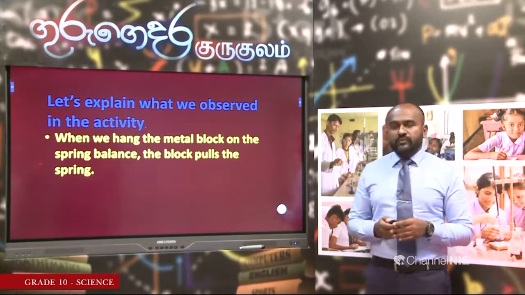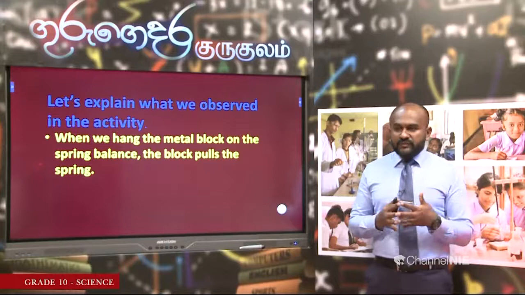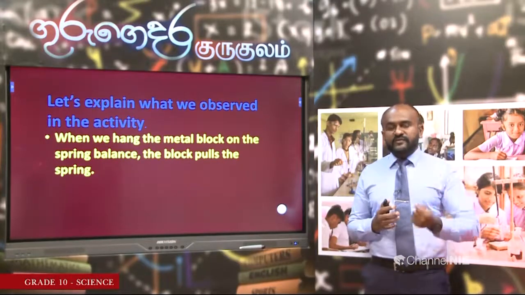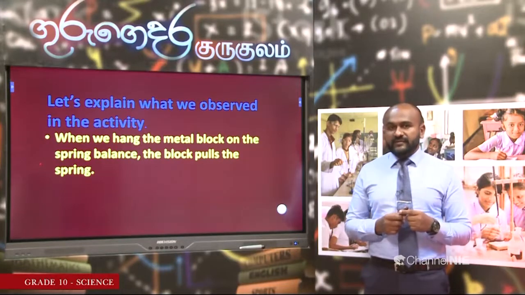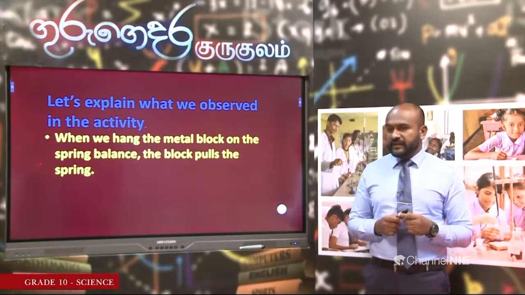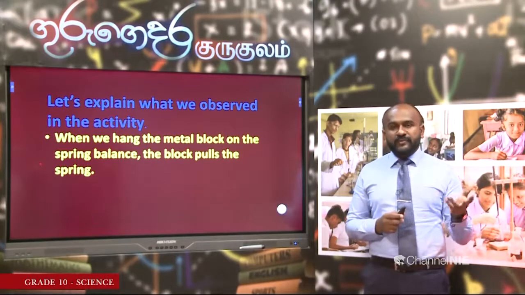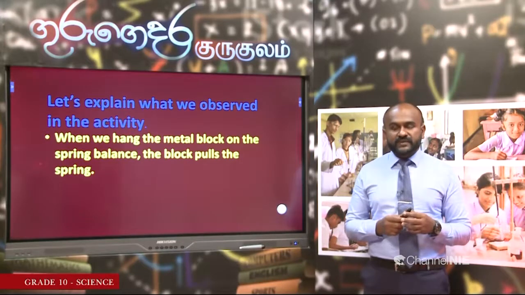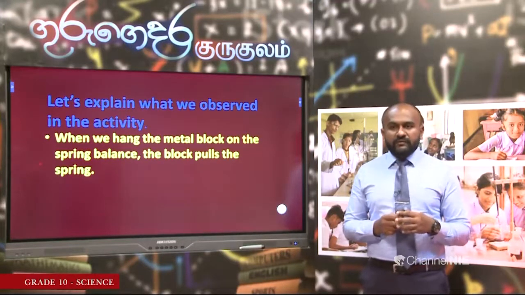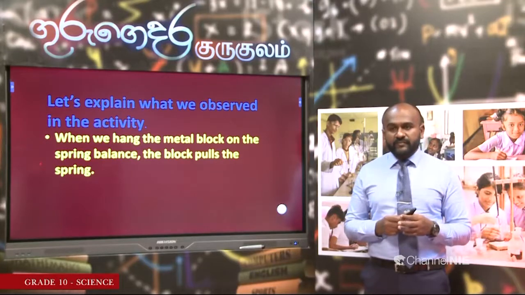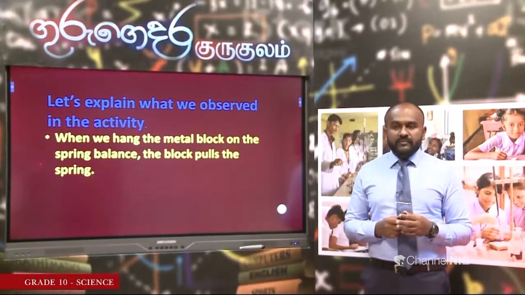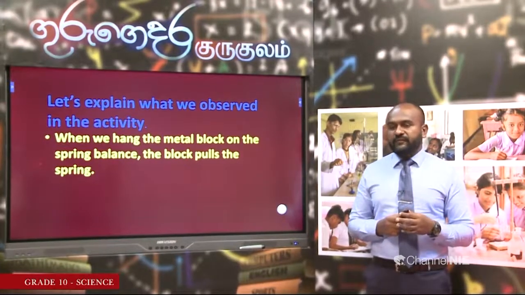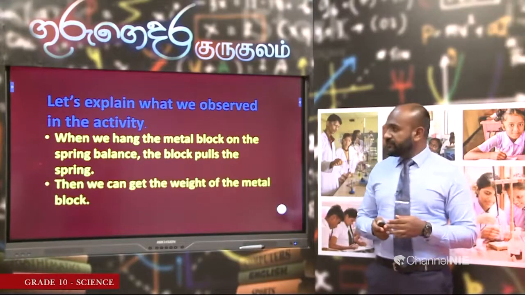Now, when we hang the metal block on the spring balance, the metal block pulls the spring in the spring balance. So, that is why we get the reading as 25 Newton. Now, what happens as we immerse the block in water? When we immerse the block in water, water applies an upward force on it. So, how much should this upward force be? We can now understand this upward force should be 10 Newton.